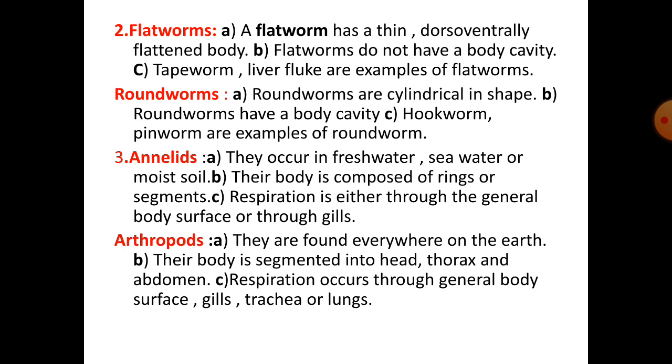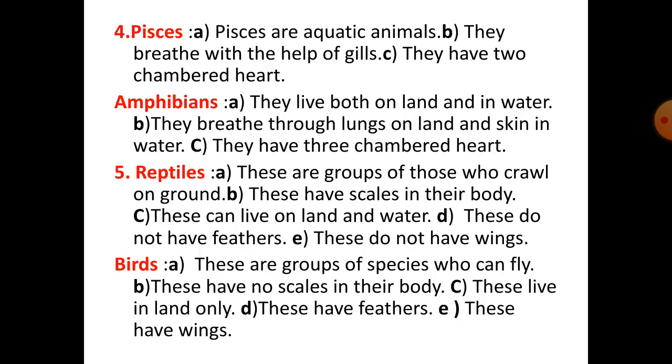Number 3, annelids and arthropods. First point, annelids occur in fresh water, sea water or moist soil. Arthropods are found everywhere on the earth. Second point, the annelid body is composed of rings or segments. The arthropod body is segmented into head, thorax and abdomen. In annelids, respiration is either through the general body surface or through gills. In arthropods, respiration occurs through the general body surface, gills, trachea or lungs.